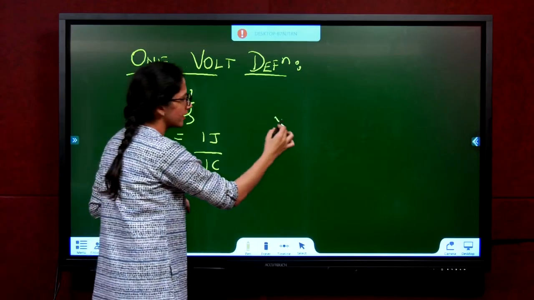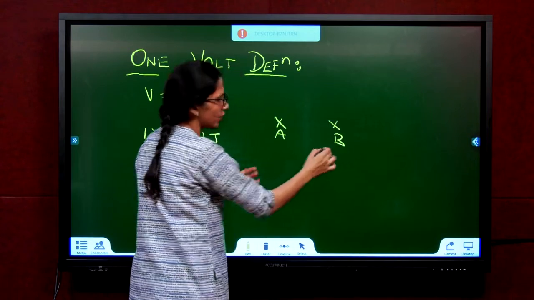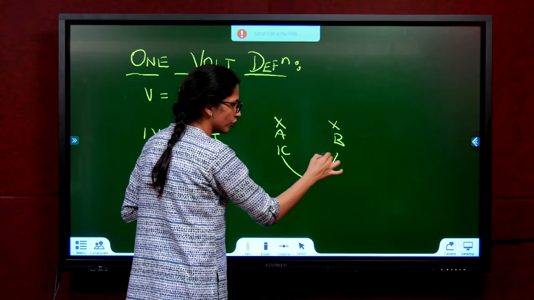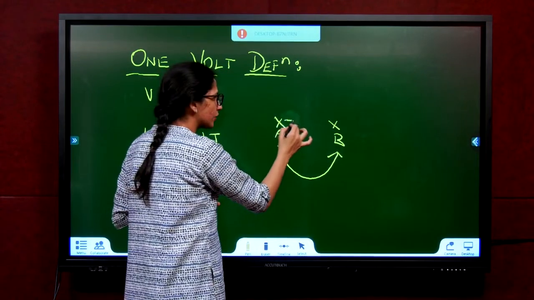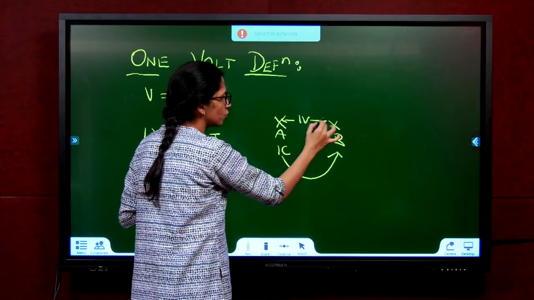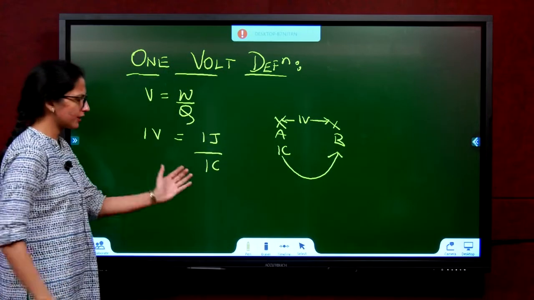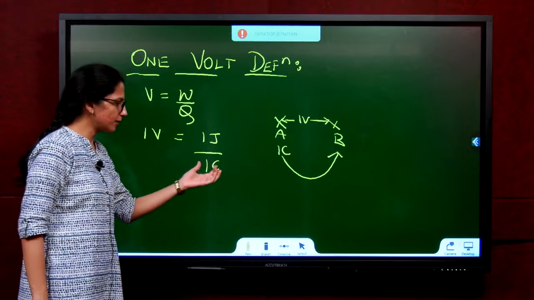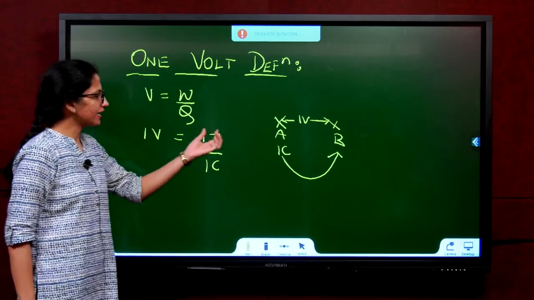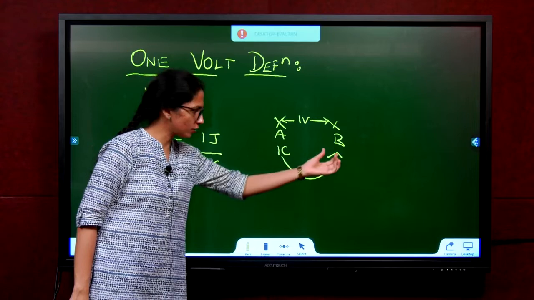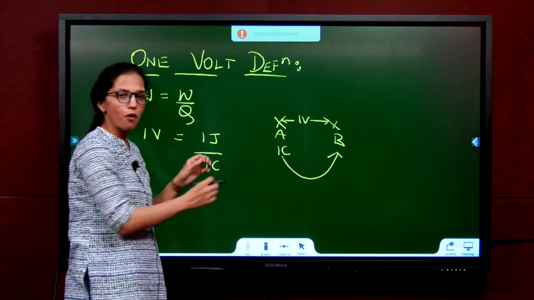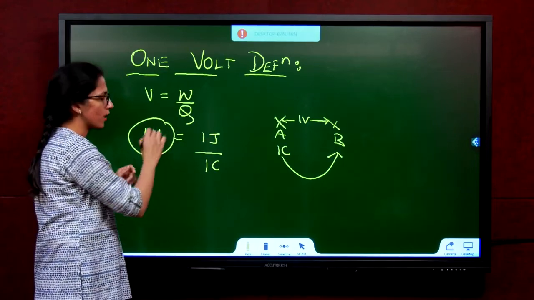I repeat, if you have A and B, 2 points in an electric circuit, and you do work on 1 coulomb charge to move it from here to here, then the potential difference between these two is 1 volt. It's all in this equation. When 1 joule of work is done on a unit positive charge, on carrying it from one point of a conductor to another, then the potential difference between those 2 points is said to be 1 volt.